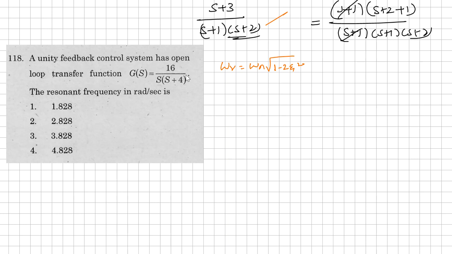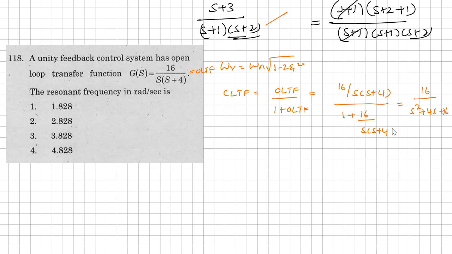From that we will calculate the zeta value. So closed loop transfer function we will calculate. Closed loop transfer function is nothing but open loop transfer function divided by 1 plus open loop transfer function. So substitute this open loop transfer function, it's nothing but OLTF, right? So 16 divided by s into s plus 4, divided by 1 plus 16 divided by s into s plus 4. Once you simplify this equation, what you can get here is 16 divided by s square plus 4s plus 16.